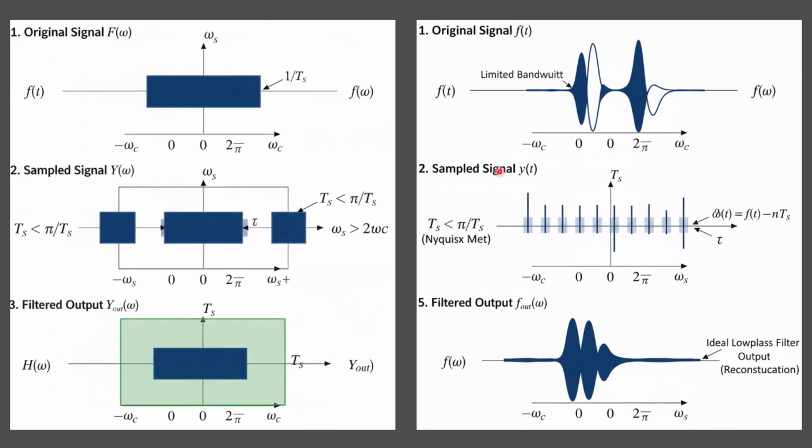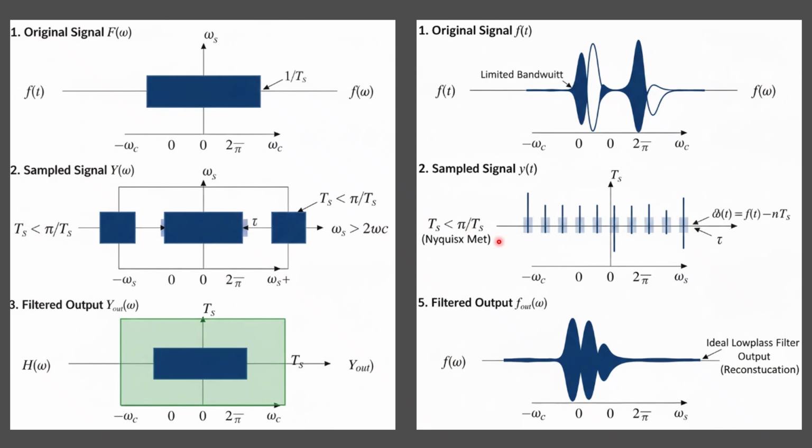However, for your information, I have also included the time domain signal. So this is your message signal, having frequencies in the range of 0 to omega c. Then sampling. During the sampling, this is the impulse train. With the help of the impulse train, you can sample it.